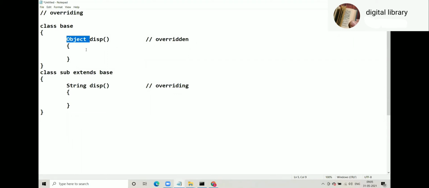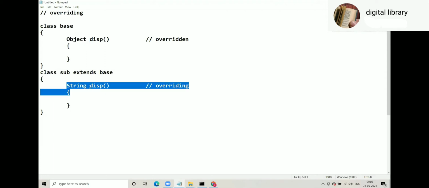Return type is object, that means you can return any specific object. You can return string, you can return my class, etc. Here the return type is string, so you can return only string. Covariant return type. Is that clear?